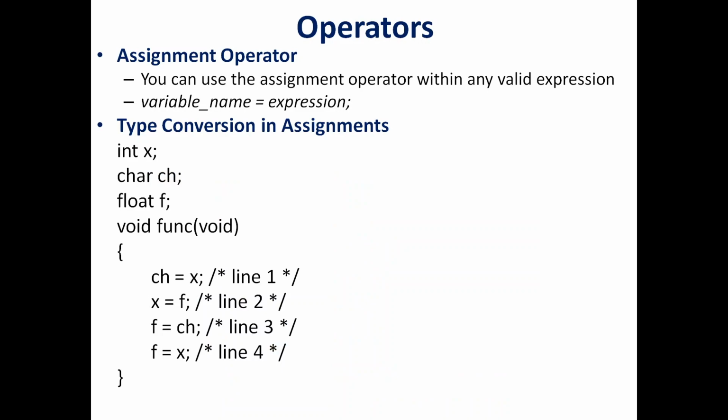Okay, next we have the operators. There is a wide range of operators available in C++. Assignment operators are the simplest operators. Whenever we want to write an expression, there is something on the left hand side and something on the right hand side, connected with the help of the assignment operator. The execution is always right to left, so what is written on the right hand side gets copied into the left.